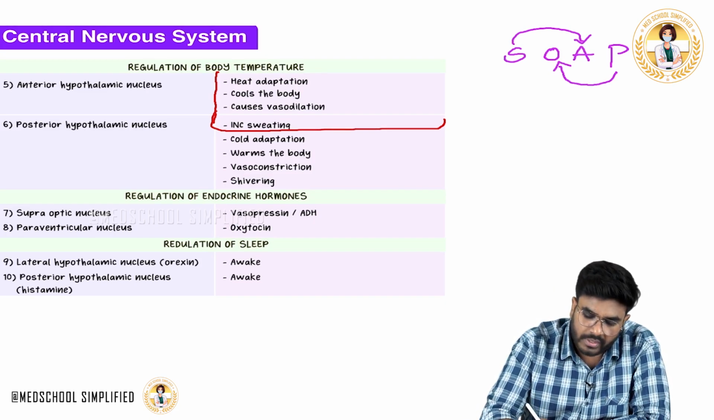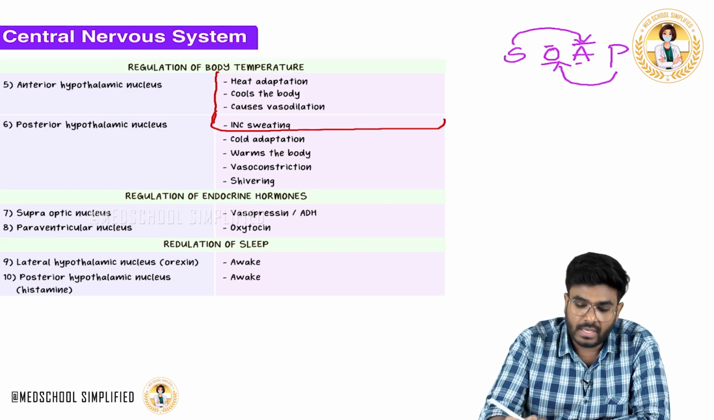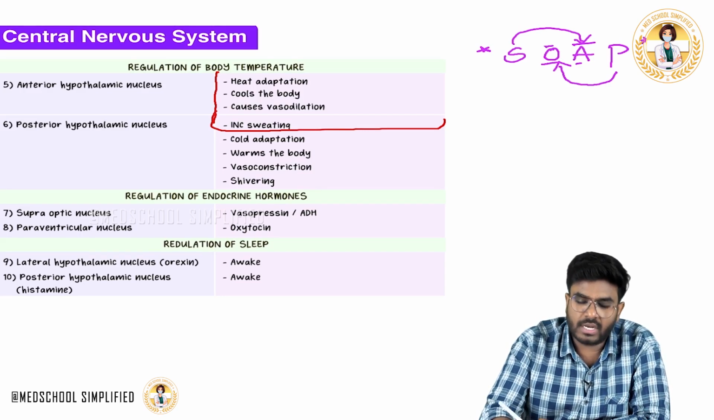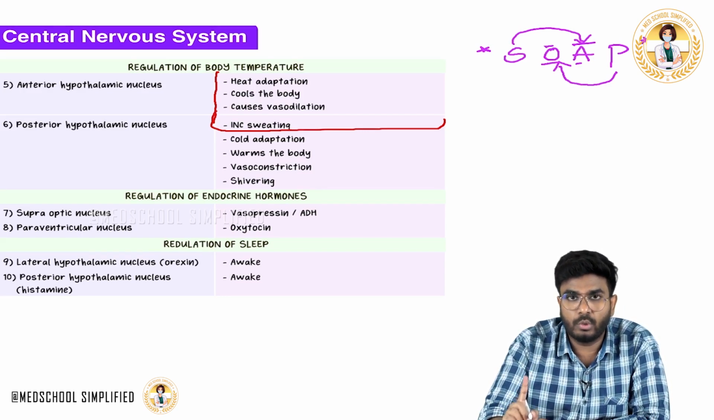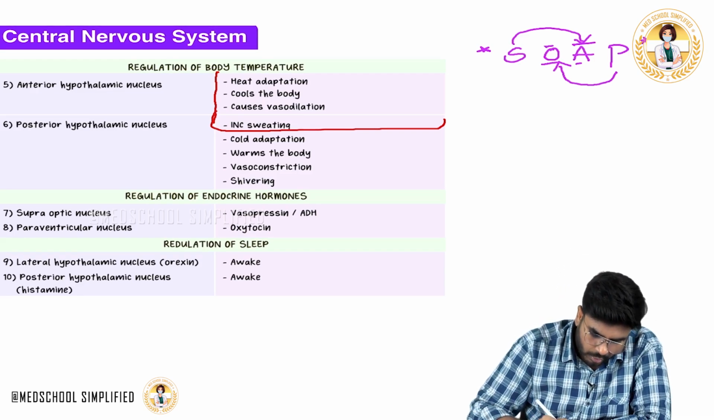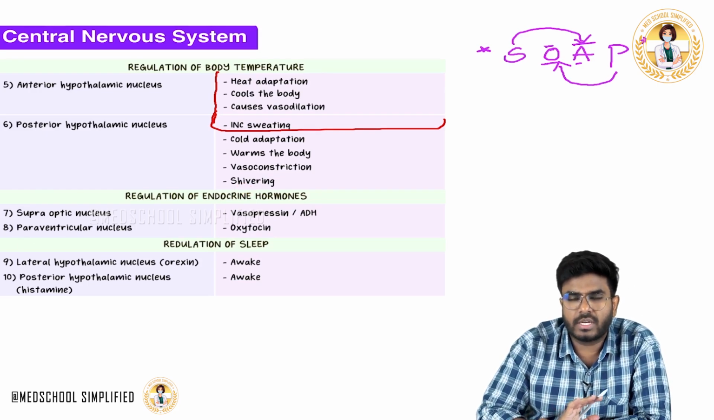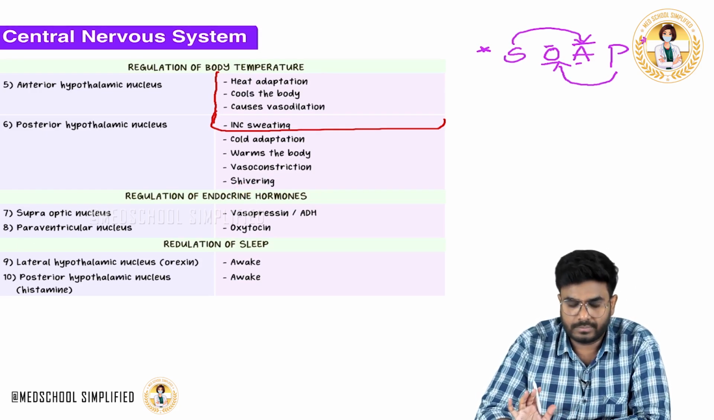An important point is that both oxytocin and antidiuretic hormone are produced in the hypothalamic nuclei, but both hormones are stored in the posterior pituitary. The supraoptic nucleus produces antidiuretic hormone, and the paraventricular nucleus produces oxytocin. So these are important hormones produced from the hypothalamus, no doubt.